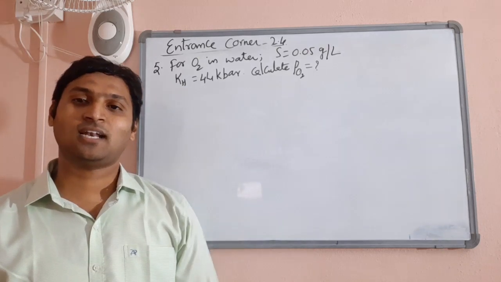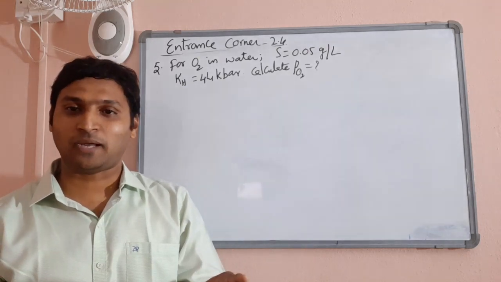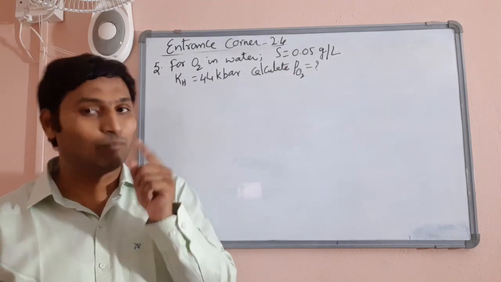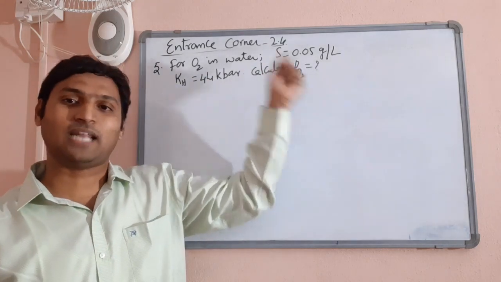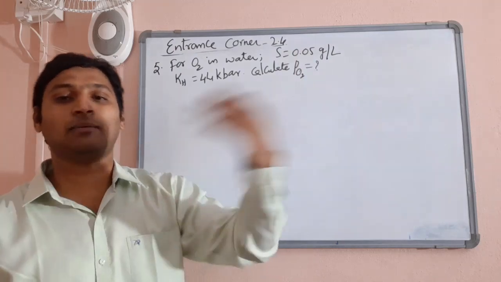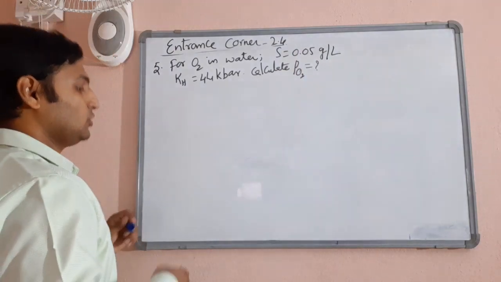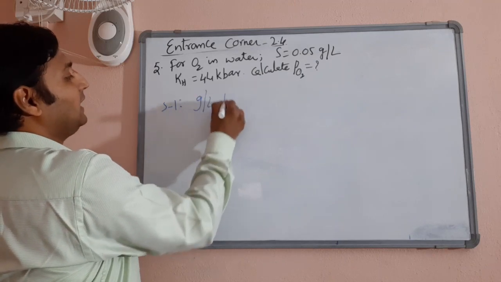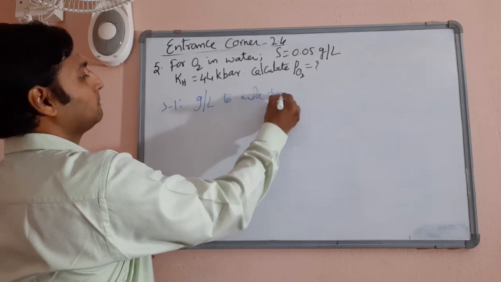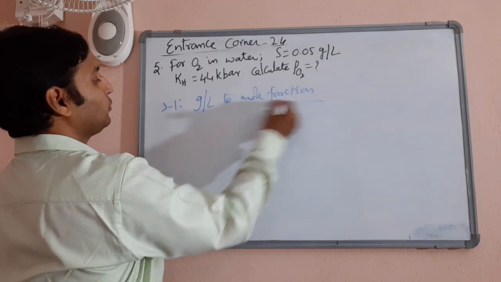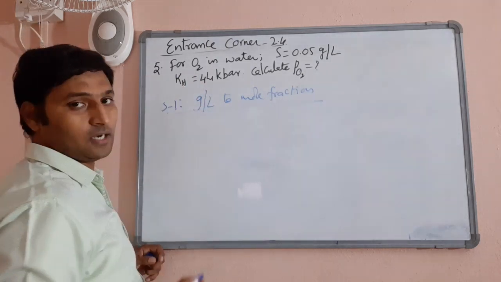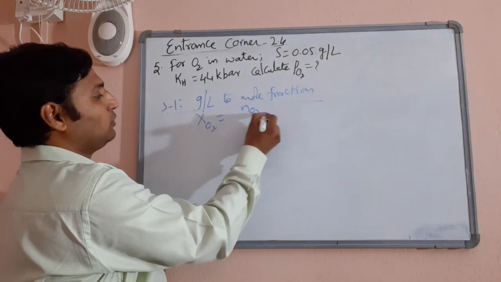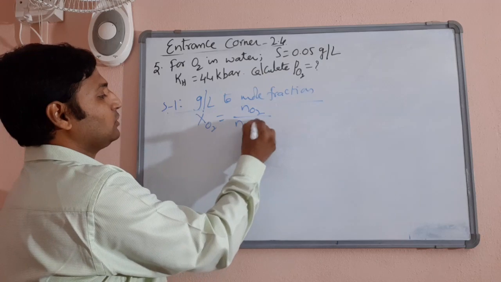Now here what he has done? He has given solubility in grams per liter. But in the formula to calculate pressure, you need it in mole fraction. So first you have to convert grams per liter to mole fraction, then substitute in the formula. Okay. So step 1, grams per liter to mole fraction. To do that, what is the formula for the mole fraction of oxygen here? xO2 should be equal to the number of moles of oxygen divided by the number of moles of oxygen plus the number of